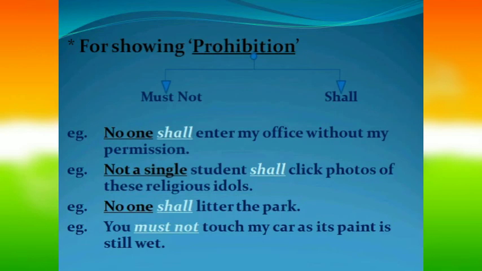Not a single student shall click photos of these religious idols. So there is prohibition in the given sentence. We are denying to do something, and this sentence has started with a negative phrase, not a single student, therefore shall. No one shall litter the park. Litter means to spoil. So this sentence is also showing prohibition, and this sentence has begun with no one, a negative word, therefore shall.